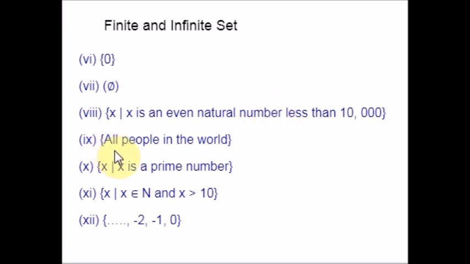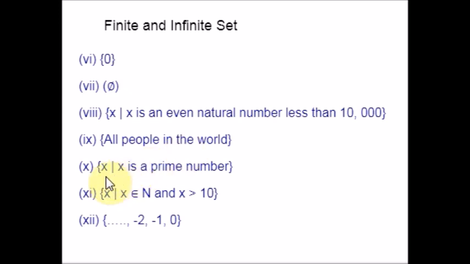Next example is all people in the world. Some may think that it is not possible to calculate all the people, but actually we can take a census. So the total number of people in the whole world is countable. Am I right? So this is also a finite set.